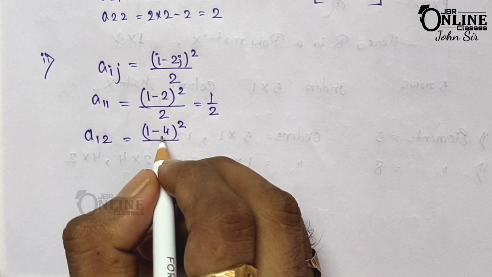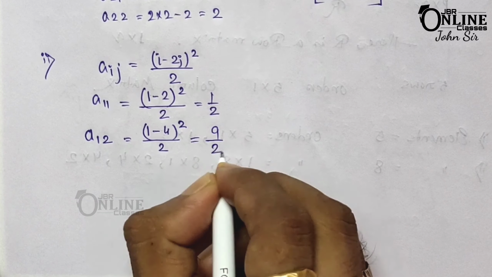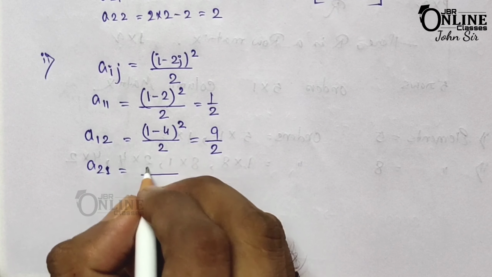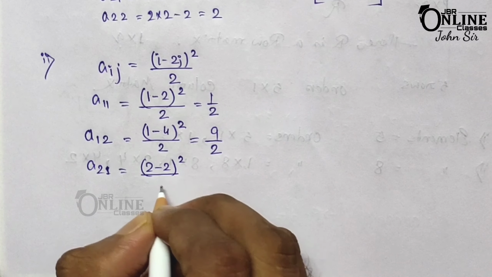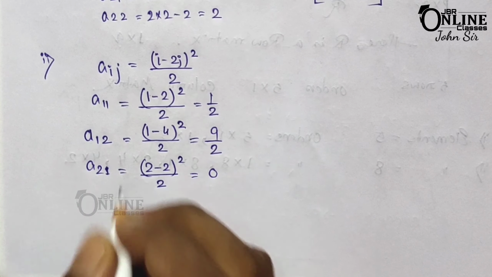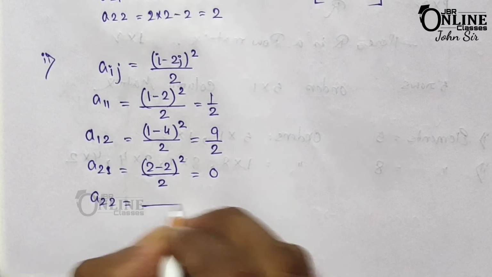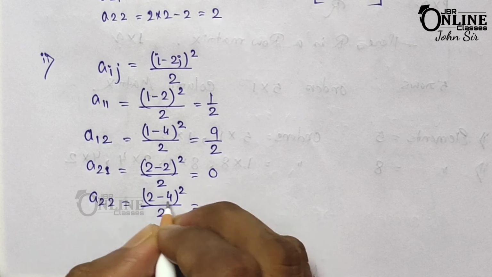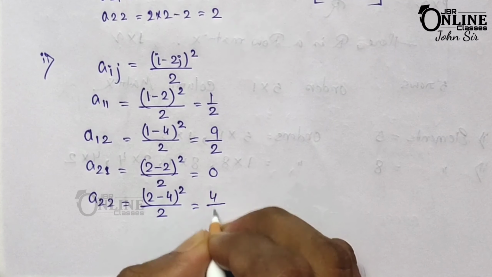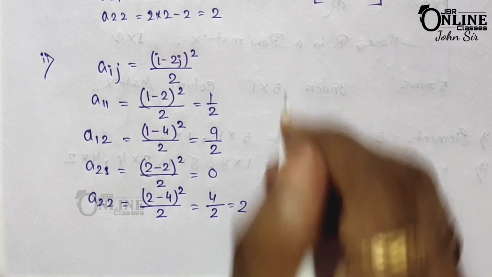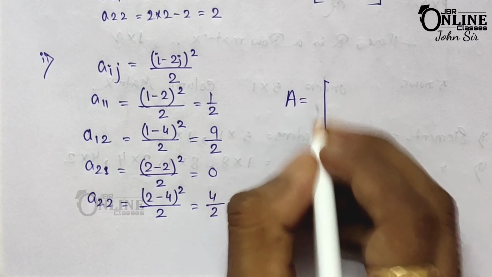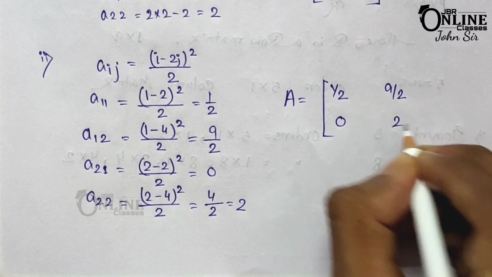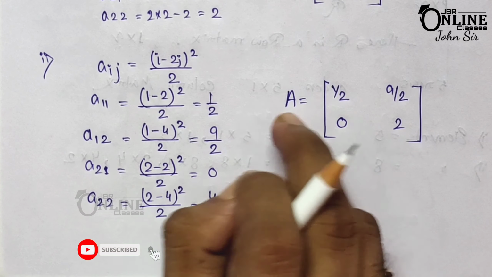1 minus 4 whole square means minus 3 whole square, so that equals 9, so 9 by 2. Next a21 equals (2 minus 2) whole square by 2, that means 0, so that will be 0. Last one a22 means (2 minus 4) whole square by 2. So minus 2 whole square, that means 4 by 2, that equals 2. So here matrix A will be 1 by 2, 9 by 2, 0 and 2. So these 4 are the elements of that matrix.